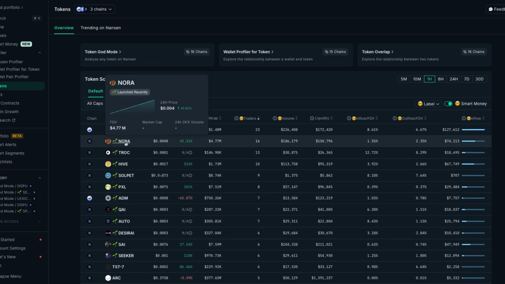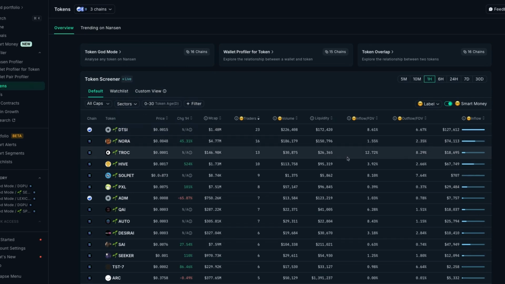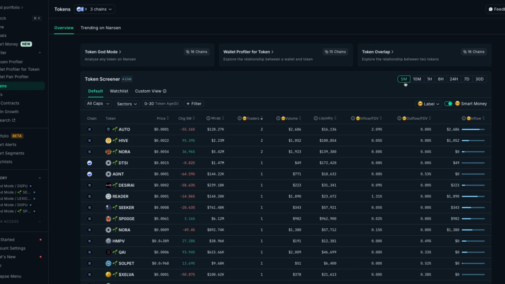So I like to do a bit more research. I'm not one for sniping, just because I've been wrecked so many times. It's not my thing, so it depends on your trading style. I know a lot of other people that get wrecked by sniping. It's hit or miss, it seems like. So I'm looking to build my portfolio over the long term. So I'm more of an hourly or daily or even weekly trader, depending on the coin and the market.